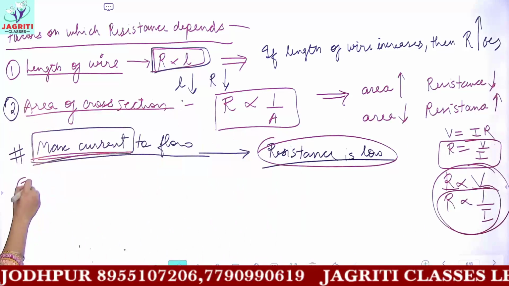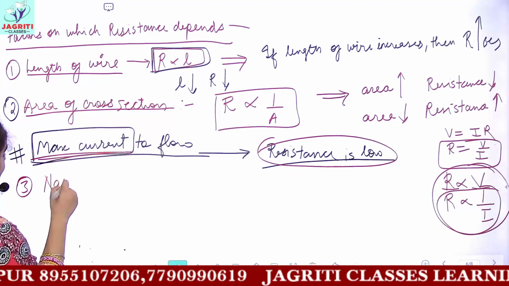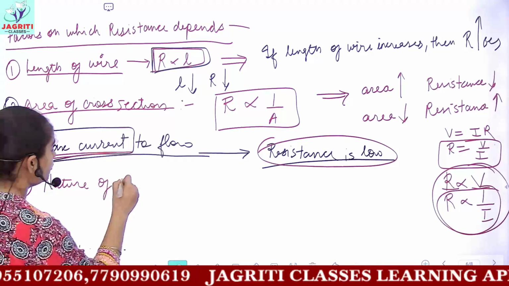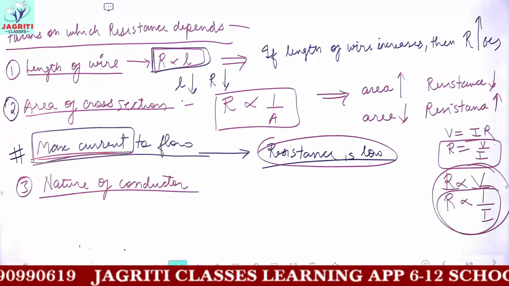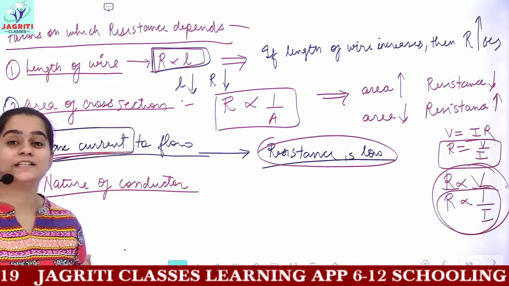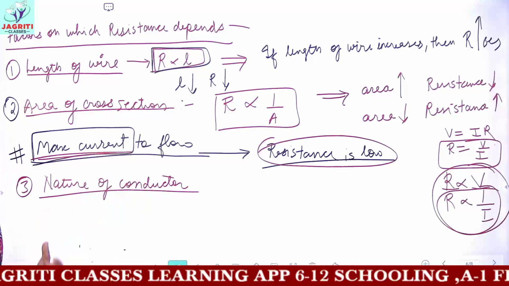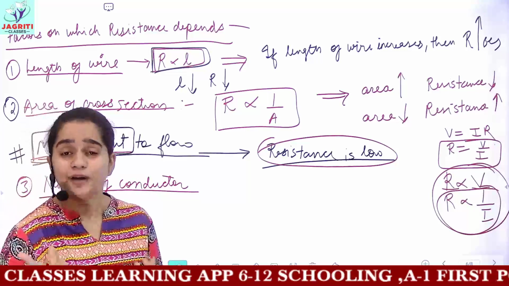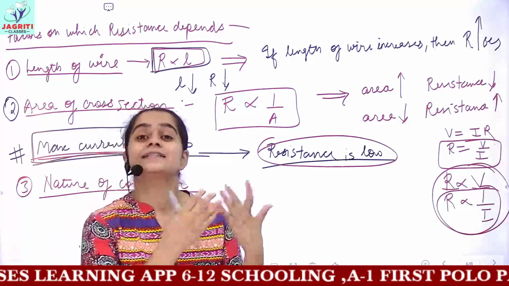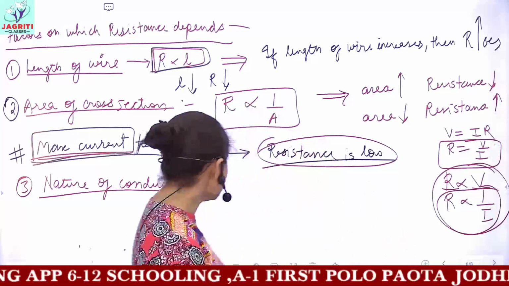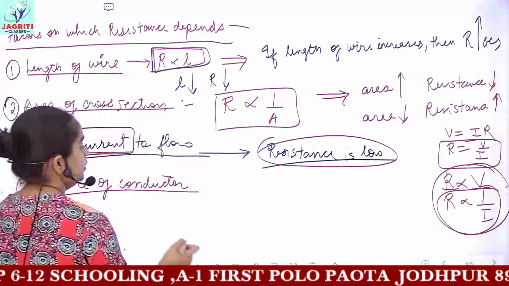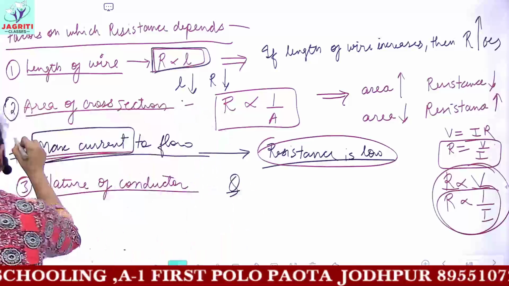So the last factor which we are doing is that resistance depends on the nature of the conductor. And we will be dealing with this whenever we see resistivity, that when the nature of the conductor, nature means the material of the wire, changes, then the resistance also changes. So these are the three factors on which resistance depends.